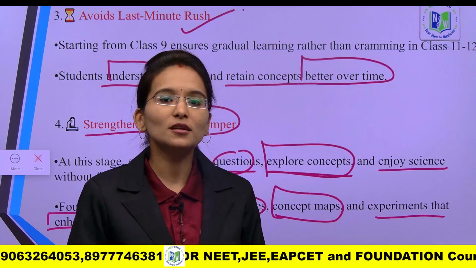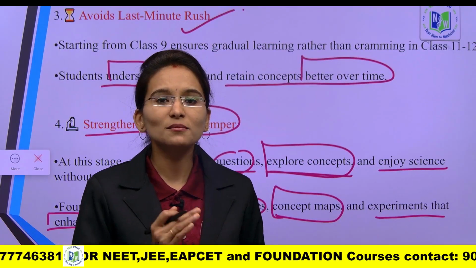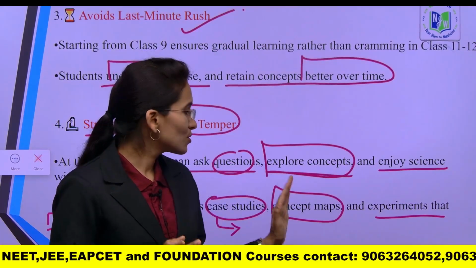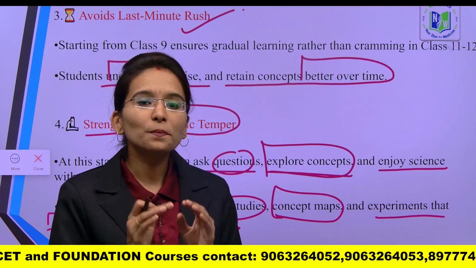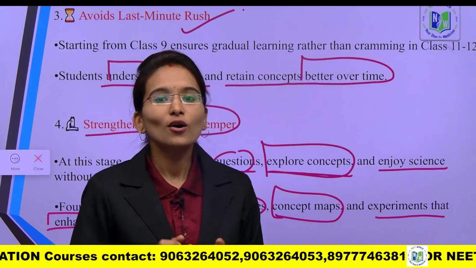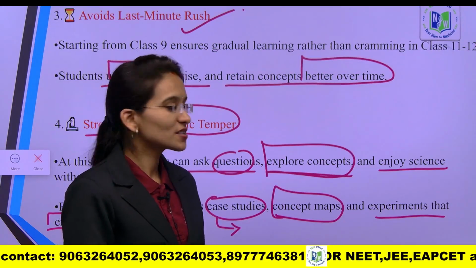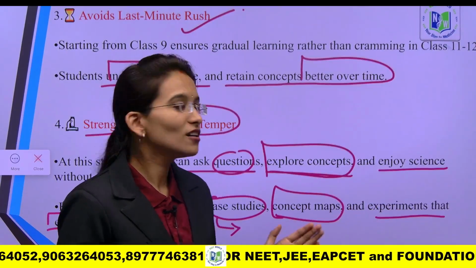Concept maps are nothing but just reading all the NCERT lines, line by line, and it doesn't matter that you are going to get a clear conceptual understanding. No, students, that is absolutely wrong, because in biology you need to prepare short notes, you need to prepare some mind maps to remember all the concepts, then only you are going to attempt the NEET foundation questions. Yes, and next, you can also perform the experiments in your 9th standard.